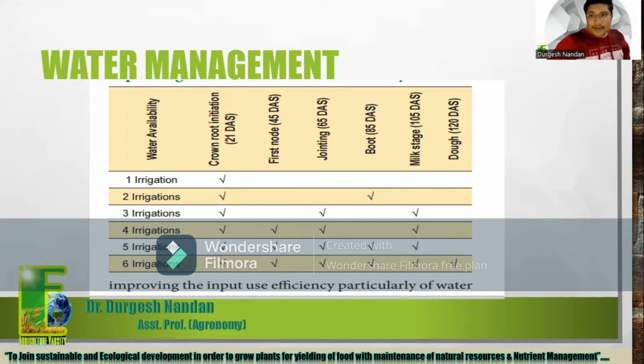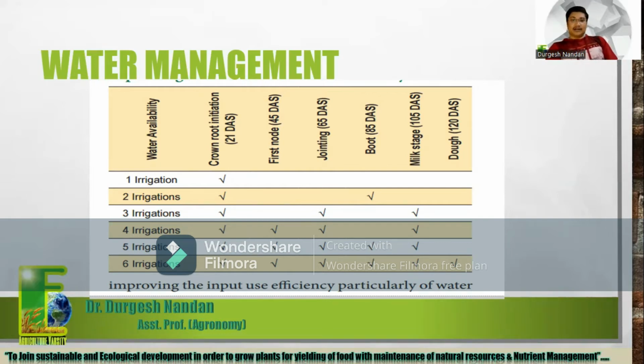If you do not apply water at the CRI stage, it may reduce production by 20 to 30 quintal per hectare. Crown root initiation is a very important stage for plant growth, because plant growth starts from that first stage. So if only 1 irrigation is available, give it at that stage.